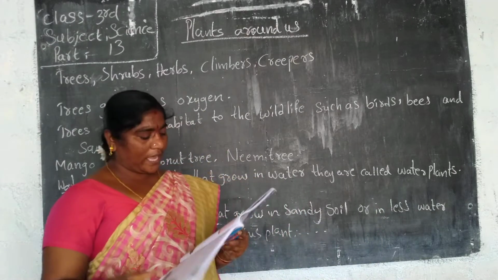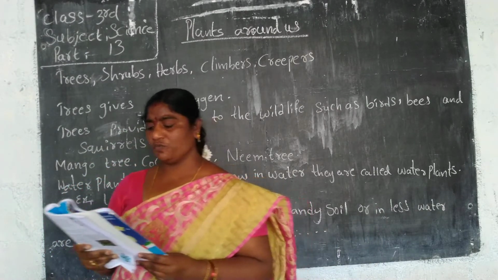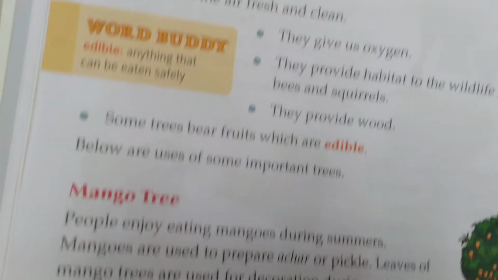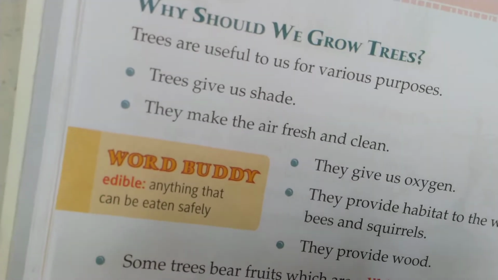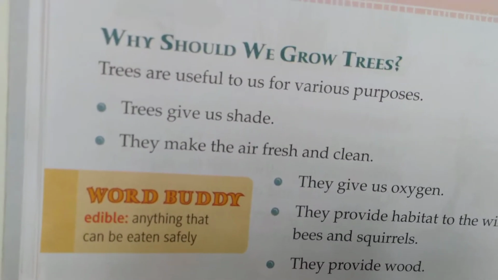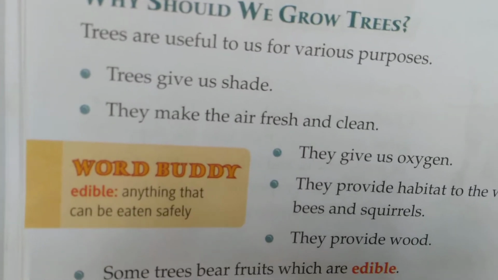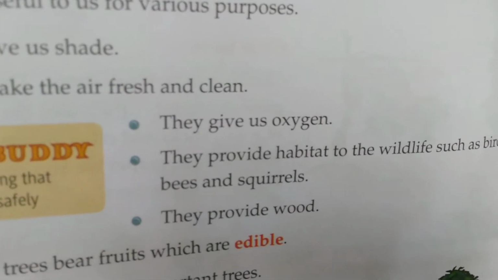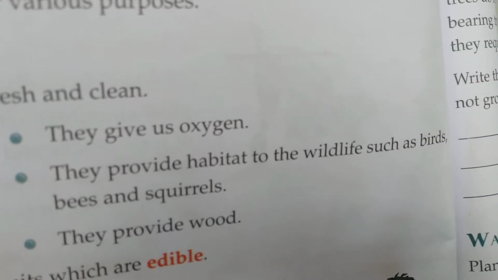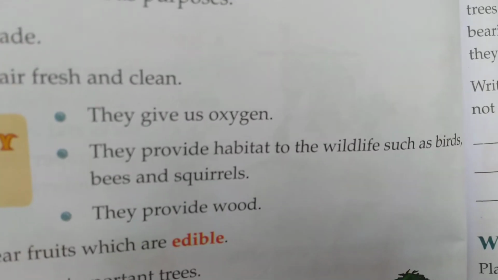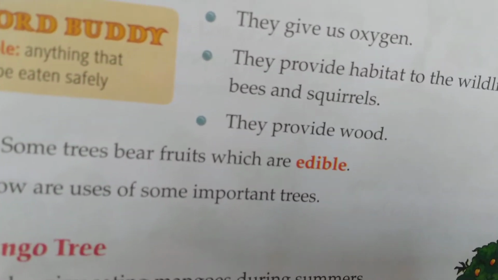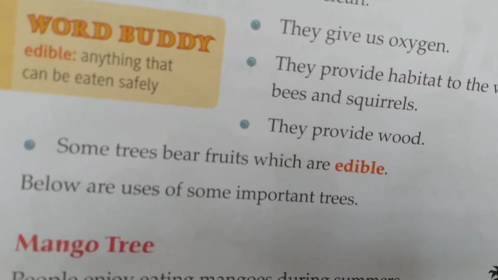Just see why trees are useful to us. I will show the textbook. Trees are useful to us for various purposes. Trees give us shade and make the air fresh and clean. Trees give us oxygen. Trees provide habitat for wildlife such as birds, bees and squirrels. Trees provide wood. Trees bear fruits which are edible. Edible means useful fruits to eat.